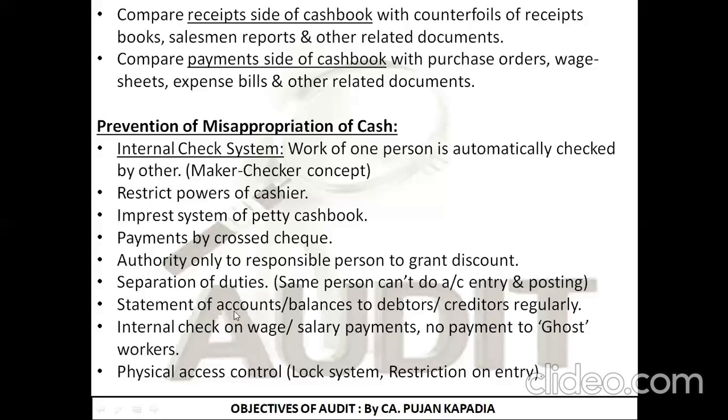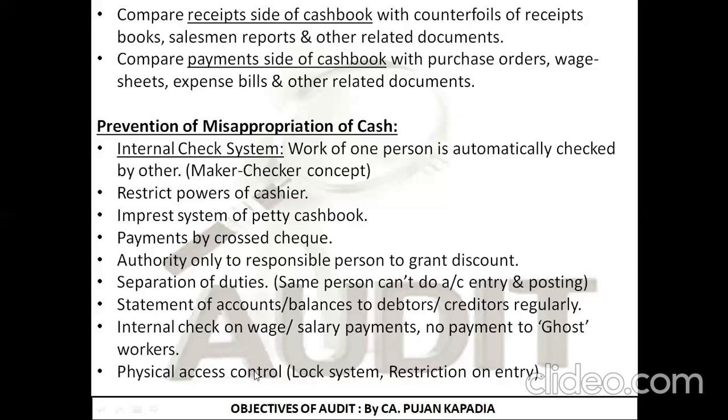Next is statement of account balances to the debtors and creditors regularly. We have studied that we should ask for confirmation every 15 days or on a monthly basis from the debtors and the creditors. Next is internal check on the wage and salary payment. We should check that no payment is made to a ghost account. Ghost is basically a person who is actually not in existence. For example, I have 3 workers, A, B, and C, but I am showing that I am paying wages to 4 workers, A, B, C, and D. So the account of Mr. D is a ghost account.